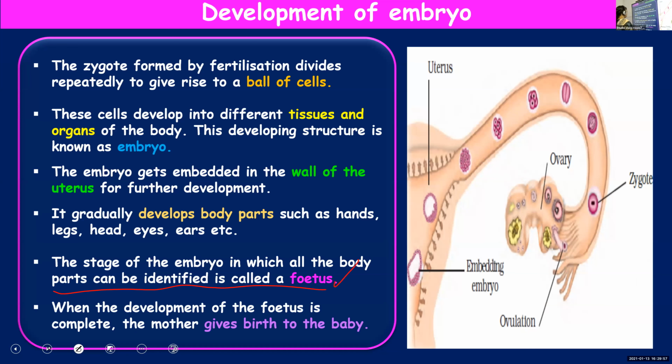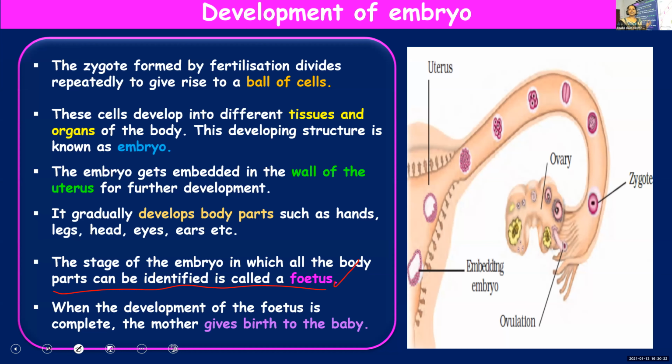When the development of the fetus is complete, the mother delivers the baby, gives birth to the baby. So first it will be in the form of a zygote, then embryo, which changes into fetus, and when the fetus's development is complete, the mother will deliver the baby. It takes almost 9 months and 1 week approximately. It can fluctuate, but still approximately 9 months and 1 week we all have spent inside our mother's womb.